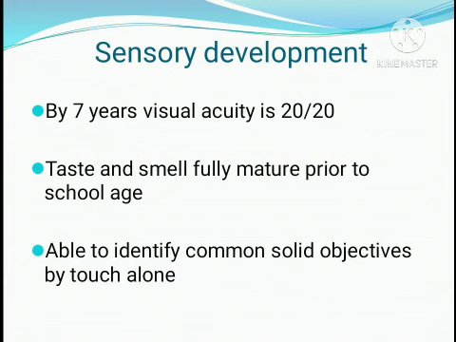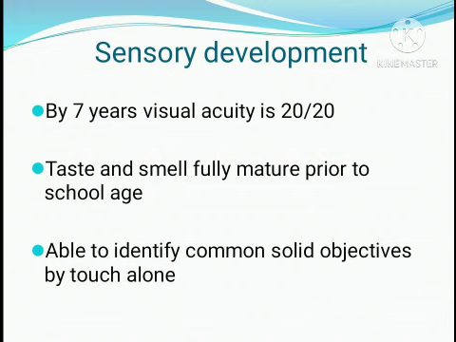In the sensory development of a schooler, by 7 years, visual acuity reaches 20 by 20. Taste and smell, as we have seen, are almost developed in the preschooler itself, so they are fully developed. Any common objects which the baby deals with frequently, the baby is able to identify by touch itself, even without seeing it.